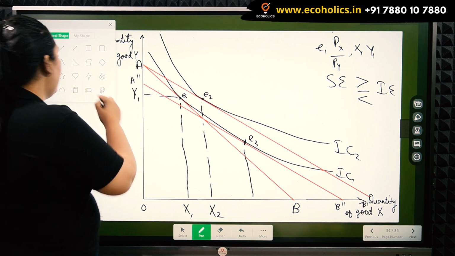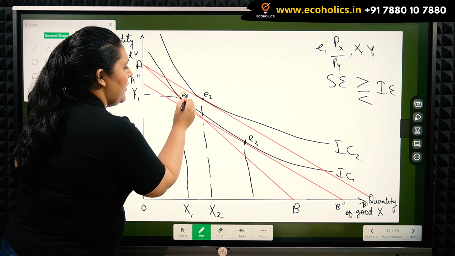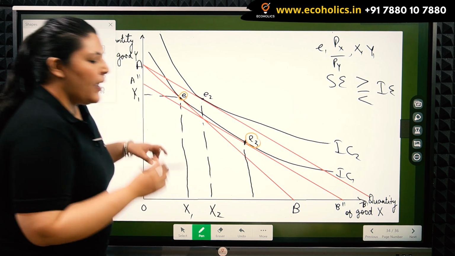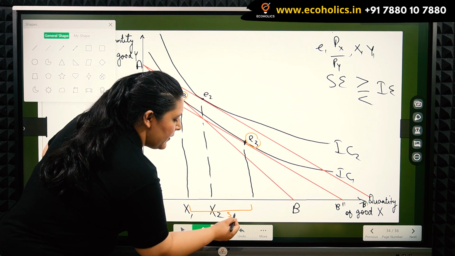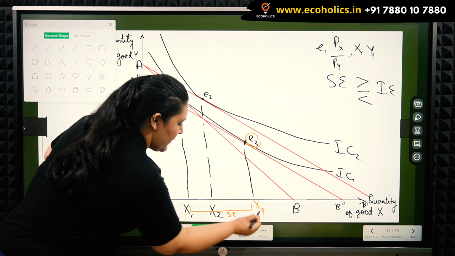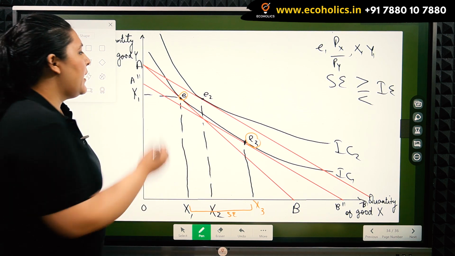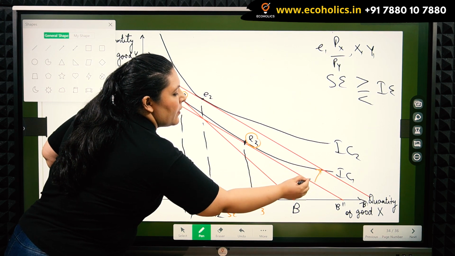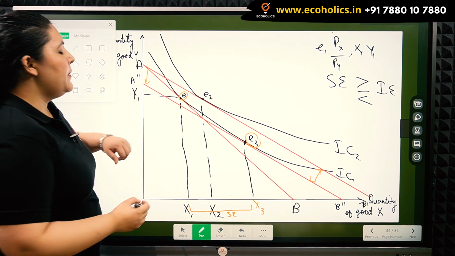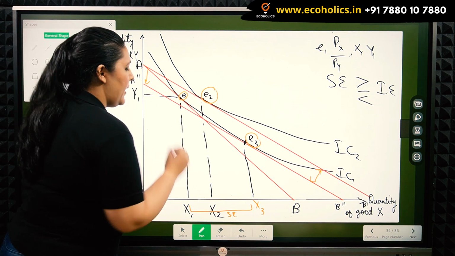So effectively here, E1 and E3 are telling us about the substitution effect. X1 to X3 is the substitution effect. The change in income was this much. So here the change in income is shown by E2 and E3 again.